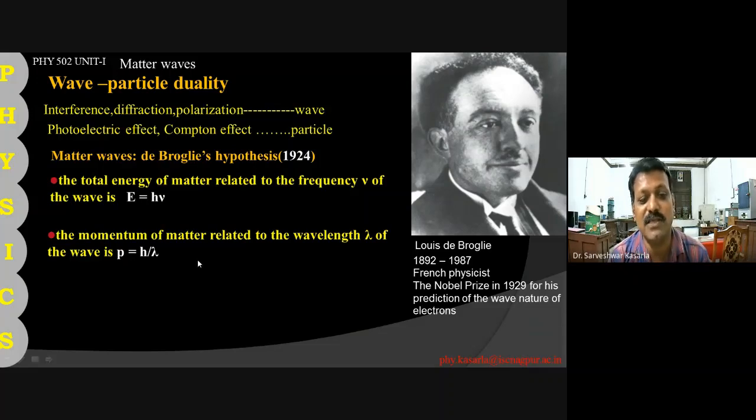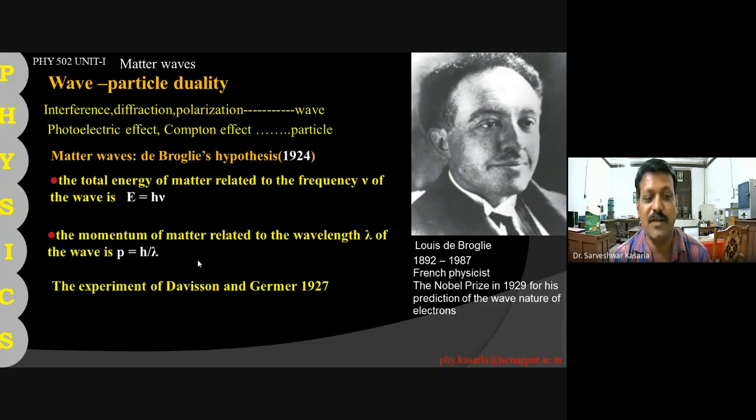Let us derive this relation between momentum and the wavelength. This prediction says that particle and wave are associated. That means every particle, every matter is associated with a wave of wavelength lambda. This prediction was experimentally verified by Davisson and Germer in 1927. We are going to discuss this experiment in detail. Okay, so let us have the proof of p equals h upon lambda.